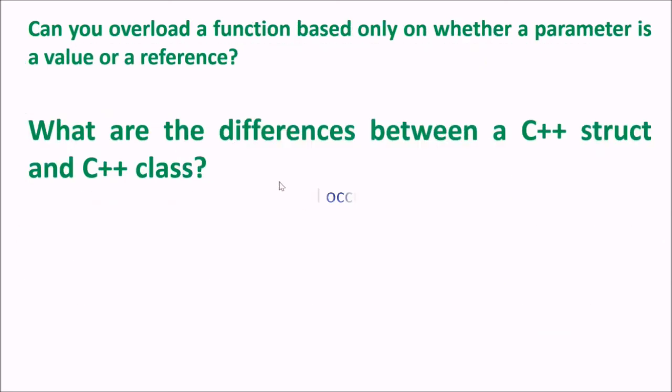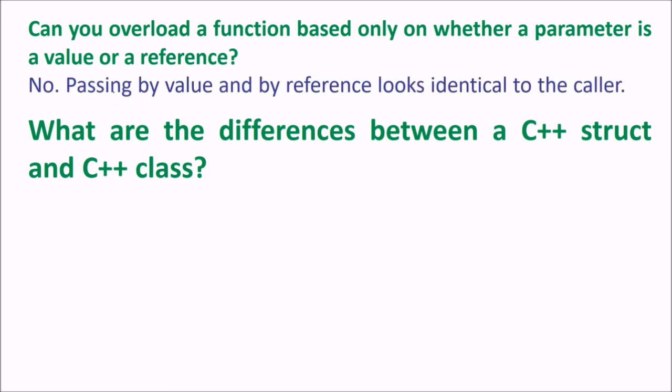Can you overload a function based only on whether a parameter is a value or a reference? The answer is no. Passing by value or by reference looks identical to the caller. So can you overload a function based only on whether a parameter is a value or a reference? The answer is no.